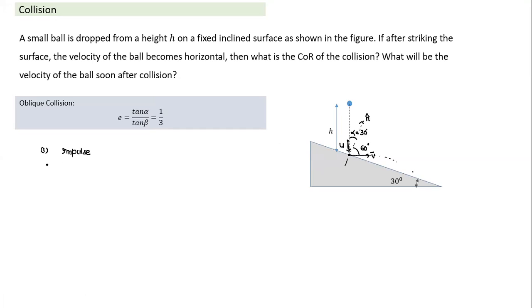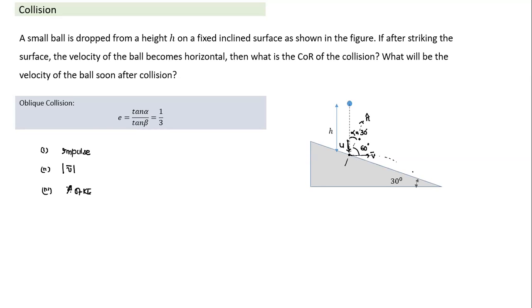Once we arrive at this velocity, we can also ask what is the impulse which has acted. That can also be answered. Second, can we find the value of v? What is the magnitude of this velocity? That also we can find by taking components. We can also find the percentage loss of kinetic energy. All these questions can follow once you have done this part, and the rest of the questions also we can follow.